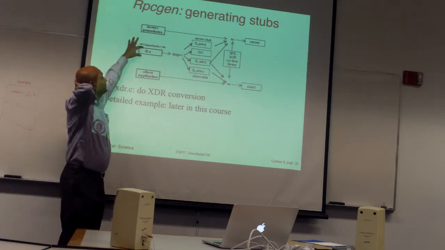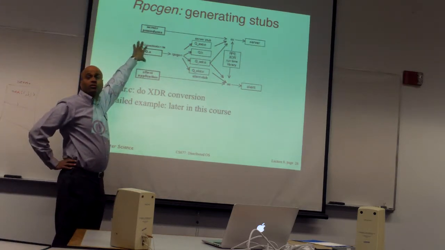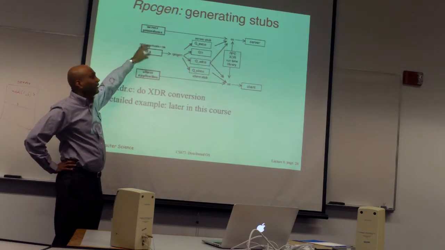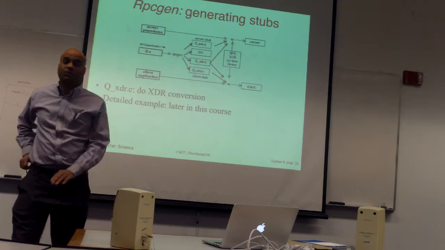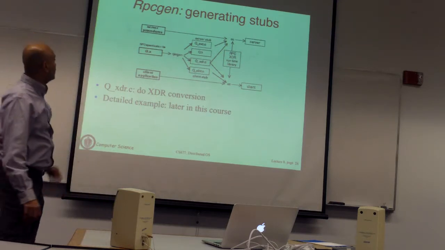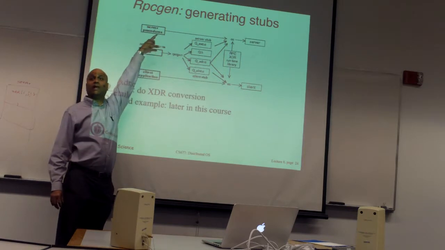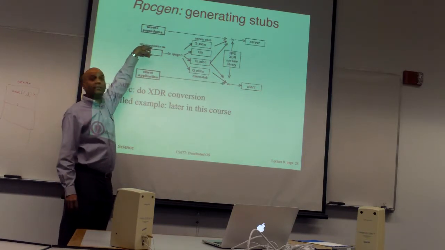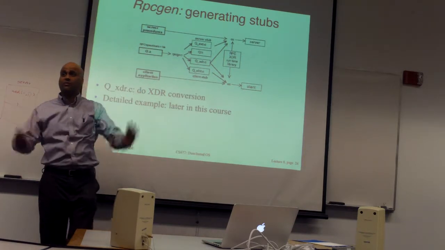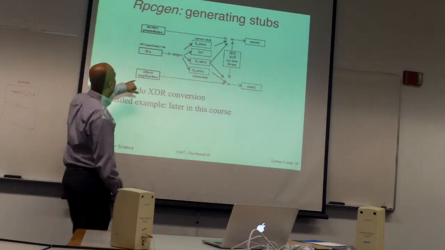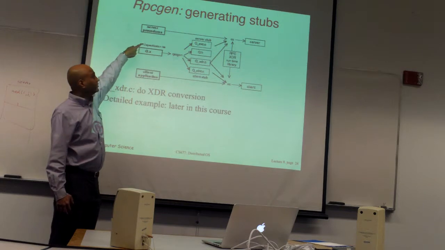So you're going to write a specification file. It's also called, in some languages, an interface definition. This is going to say these are the procedures that the server is exporting. You write this in a .x file. And then you write the client code and the server code as simple procedures. The server has to implement these procedures and some other local procedures for its own application, and the client is going to call some of these procedures.